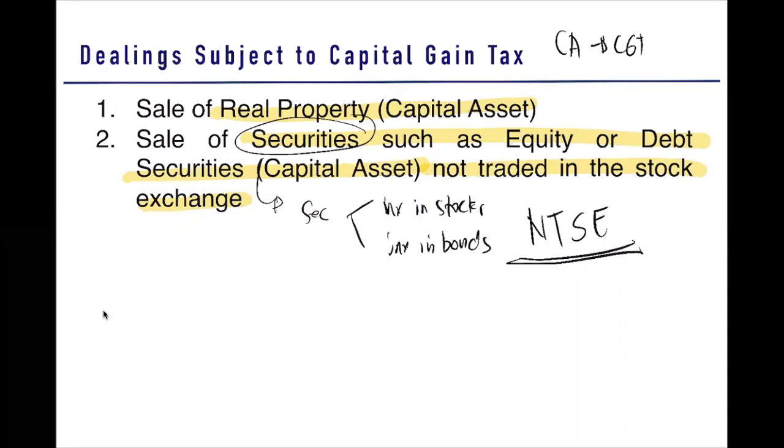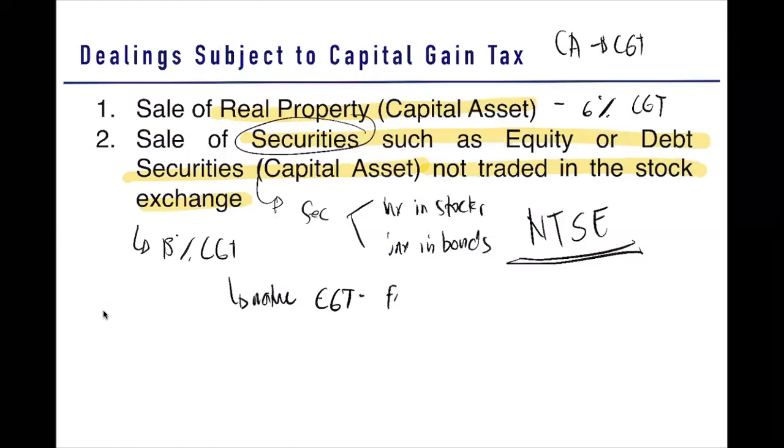So we only have two items. The CGT of a sale of a real property that is a capital asset is subject to 6% CGT. Your securities that are not traded on the stock exchange are subject to 15% CGT. What is the nature of a CGT again? The nature of CGT is a final tax. It is in the form of a final tax. Clear?